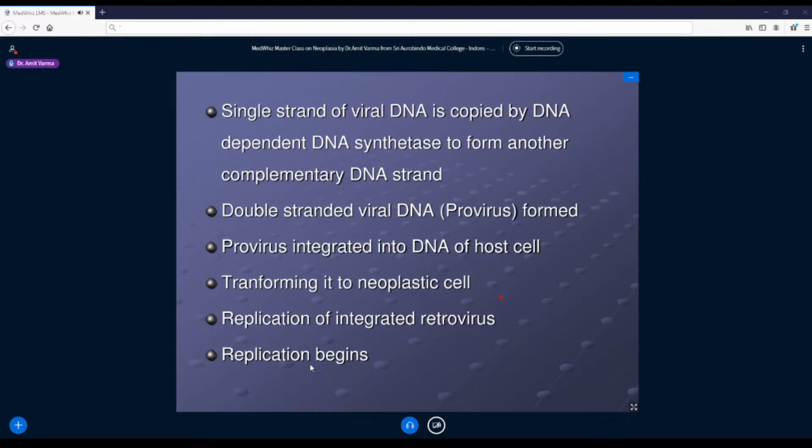Now further this DNA will get integrated into the host cell and transform it into a neoplastic cell. So the further mechanism is the same as DNA viruses. In a nutshell, I can say that an RNA virus has one additional mechanism for oncogenesis compared to a DNA virus. And after integration of this proviral DNA from the RNA virus, the cell will start replicating.